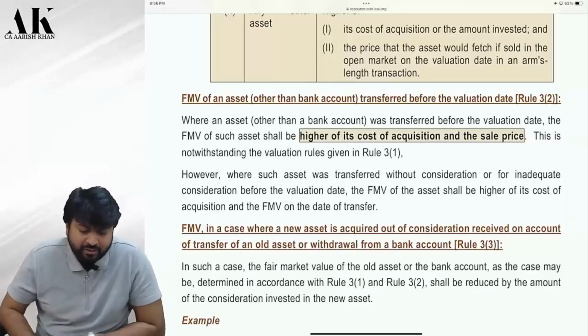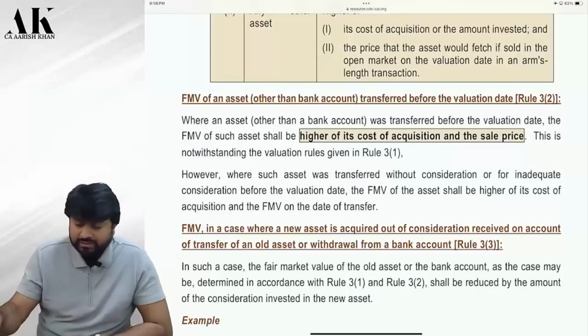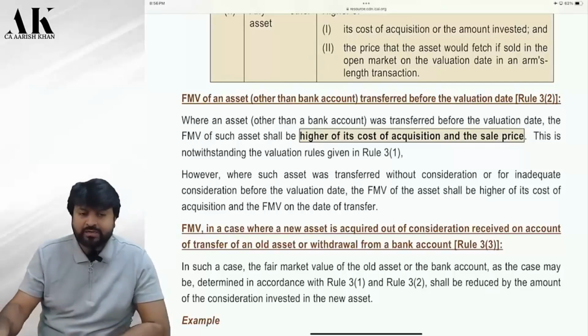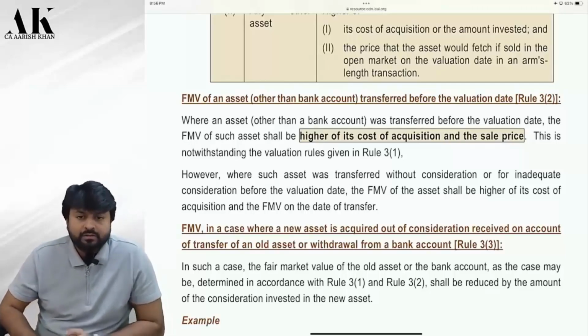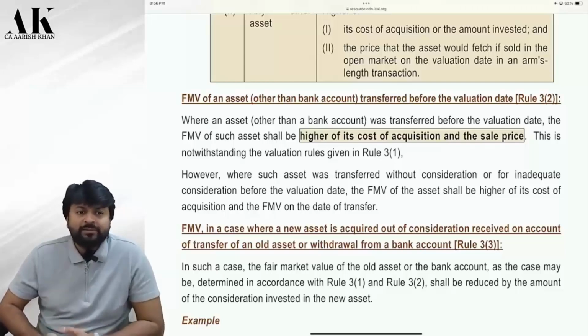FMV in case where the new asset is acquired out of the consideration received on account of transfer of old asset or withdrawal from bank account. Now, this is the third rule, rule 3, sub rule 3. Check. Now, when is rule 3, sub rule 1 applicable?